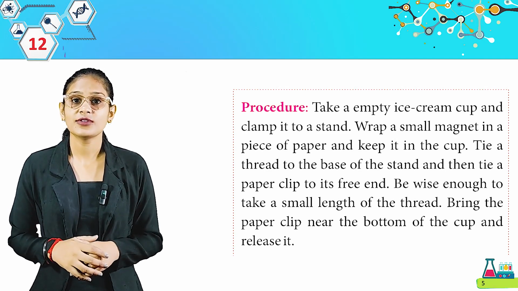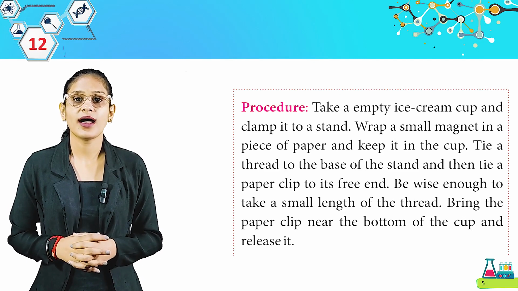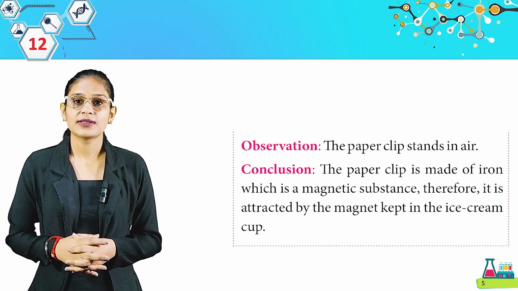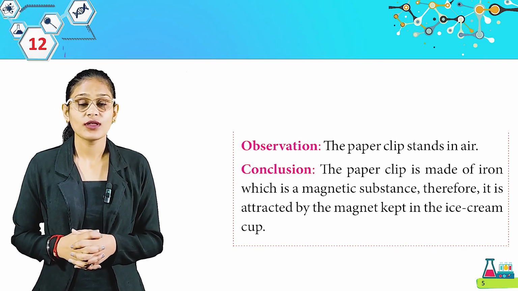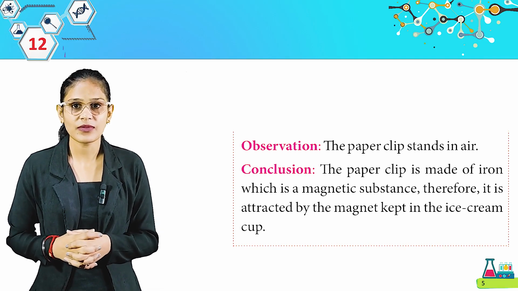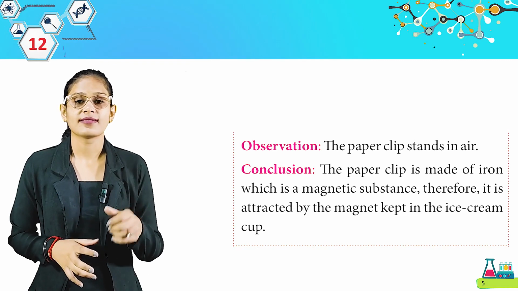Take a small length of thread, bring the paper clip near the bottom of the cup and release it. Observation: the paper clip stands in air. Conclusion: the paper clip is made of iron, which is a magnetic substance. Therefore, it is attracted by the magnet kept in the ice cream cup.